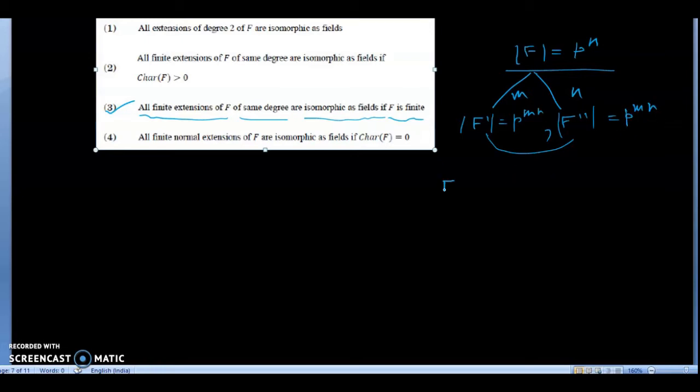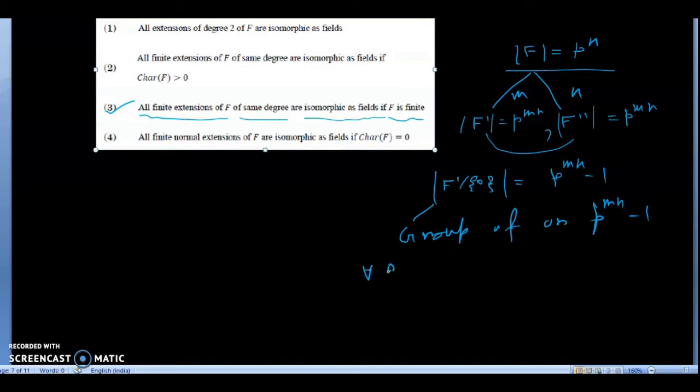Now if you remove the zero element from this field, the order of this set will be p to the power mn minus 1. And we know that in a field, if you remove the zero, the remaining elements form a group. That means this is a group of order p to the power mn minus 1.